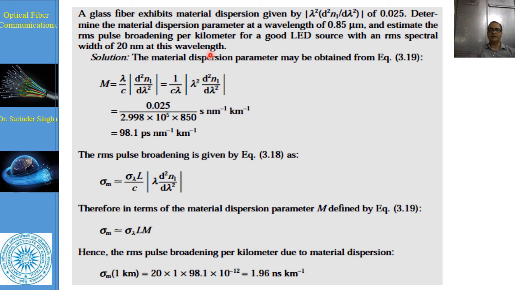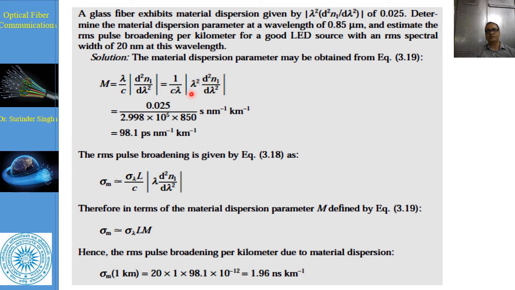The material dispersion parameter is lambda upon C d square n upon d lambda square, so we have 1 upon C into lambda, where lambda has to be divided and multiplied. The value of this second derivative, 0.025, is available, so this value we have taken.